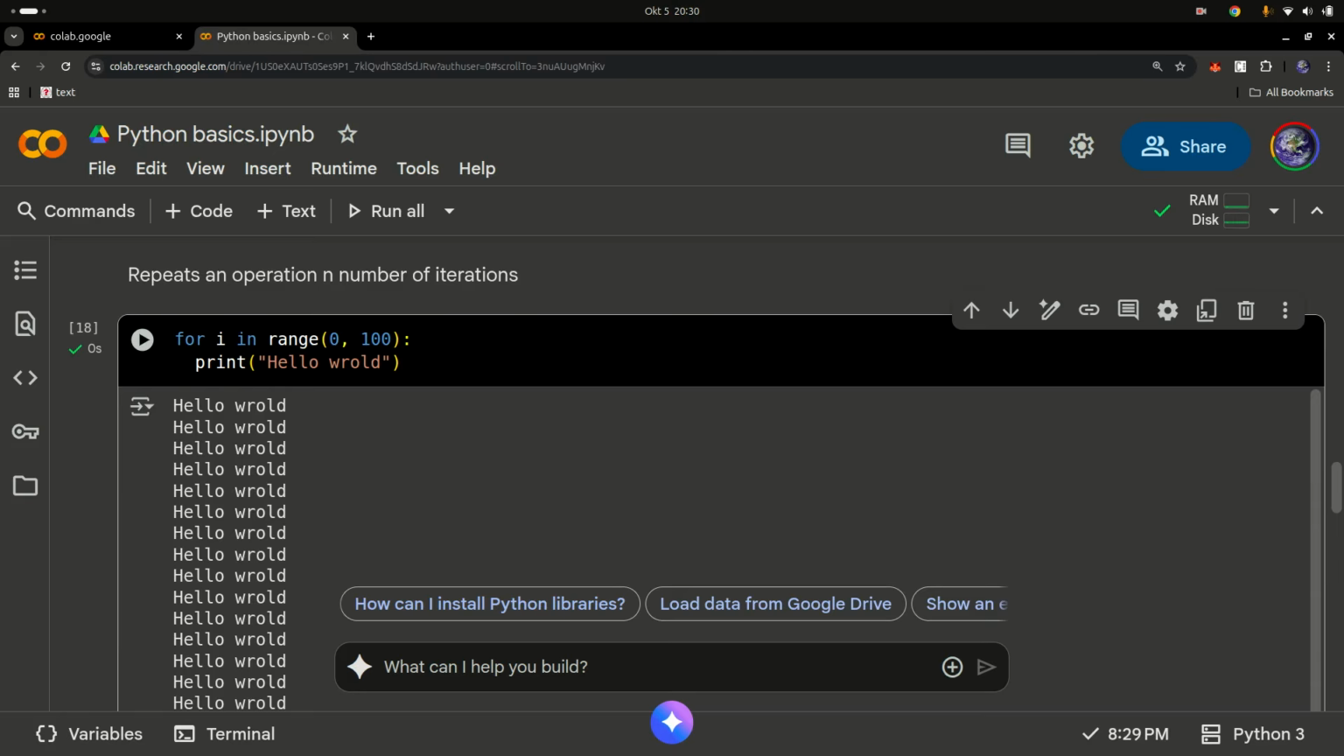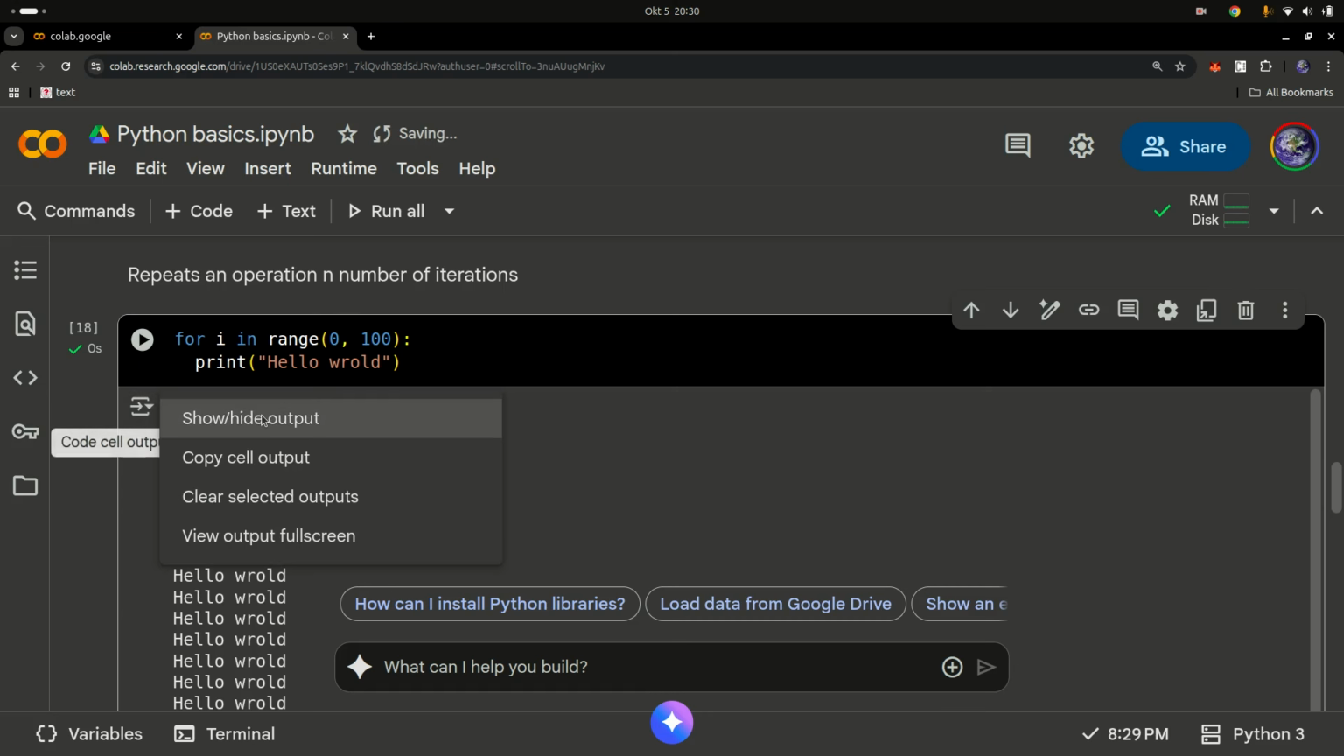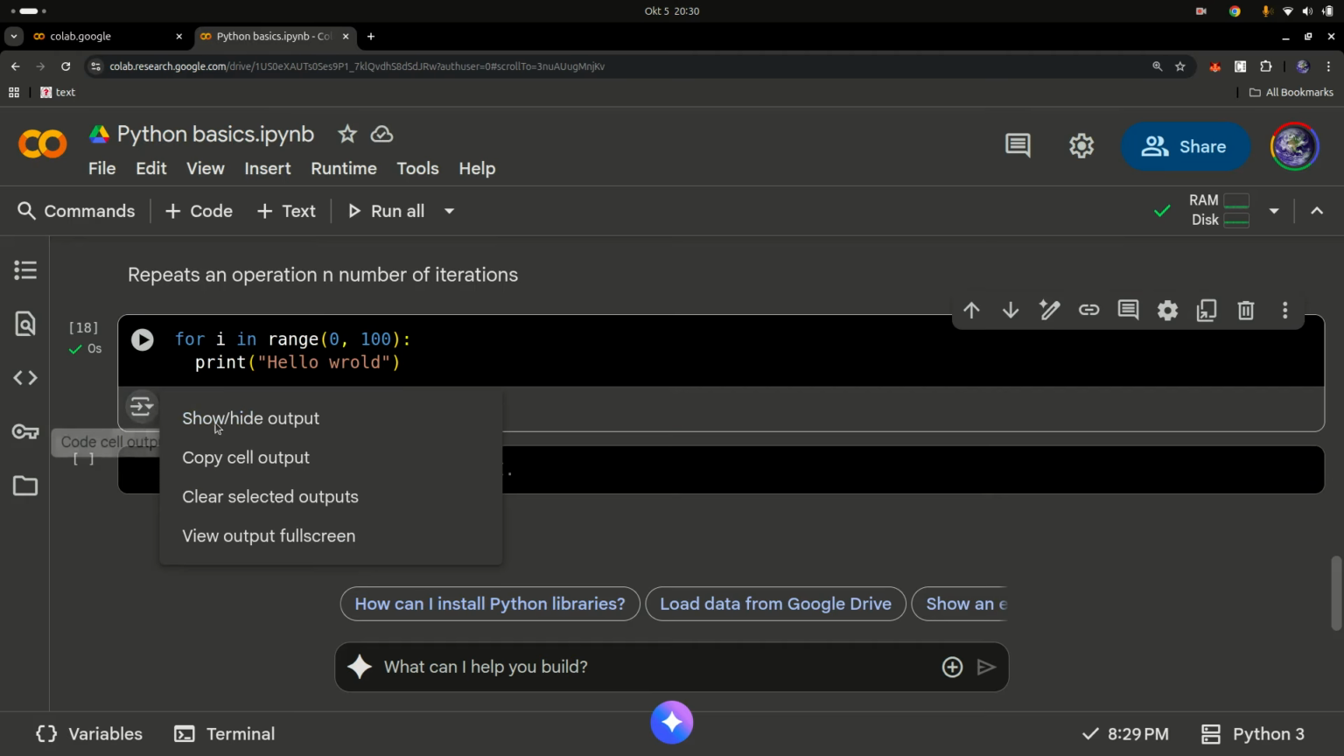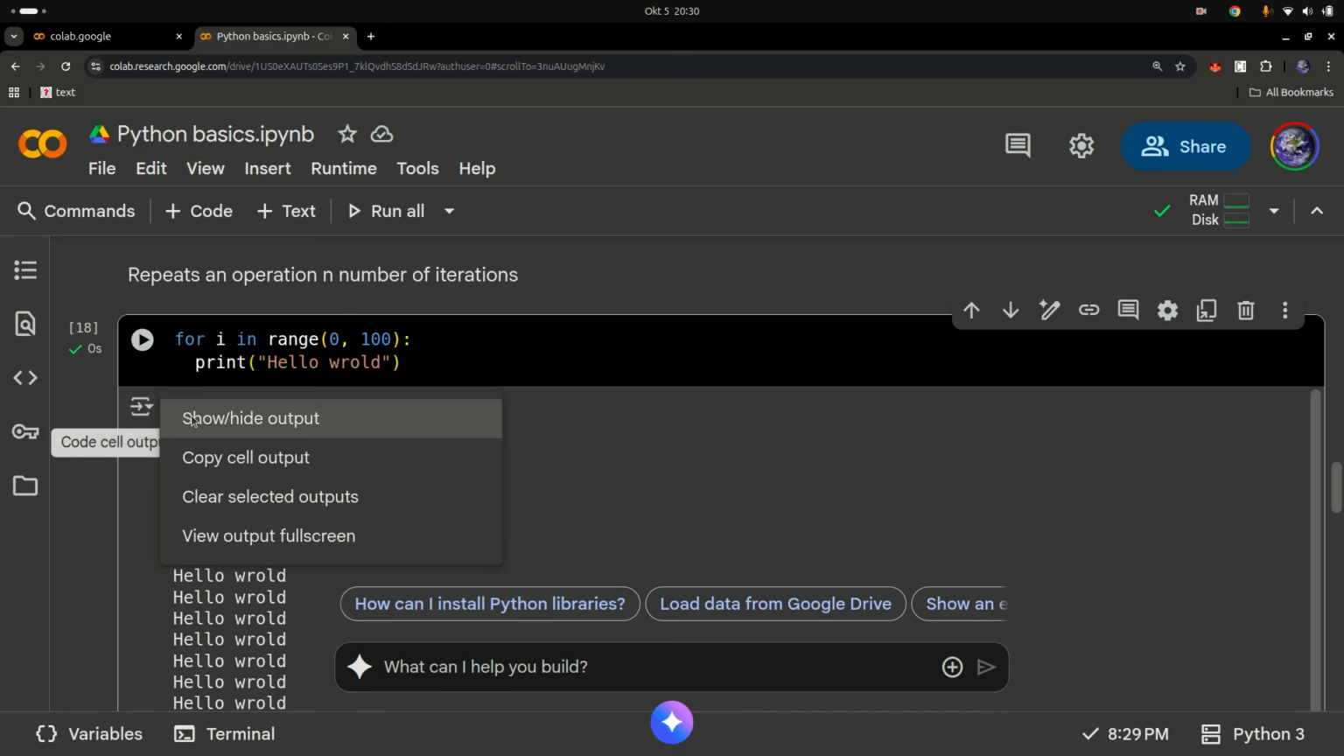So there are different types of loops. You have something called while loops and for loops. I'm going to go ahead and show you an example of a while loop right here. I want to hide the output. So that's how you hide the output, just hide it right there. Okay, good.